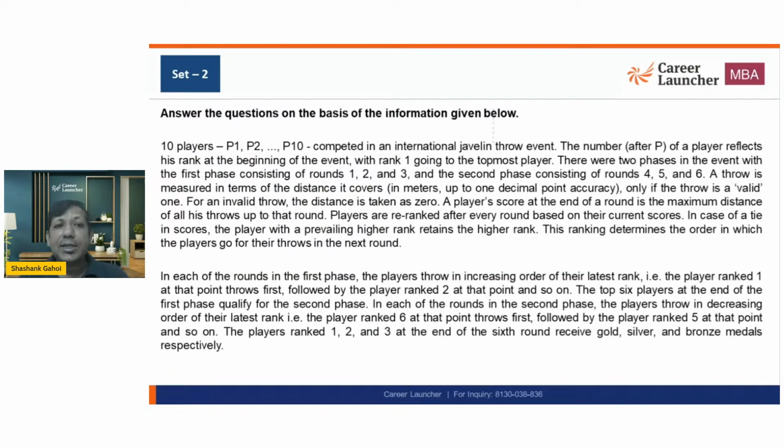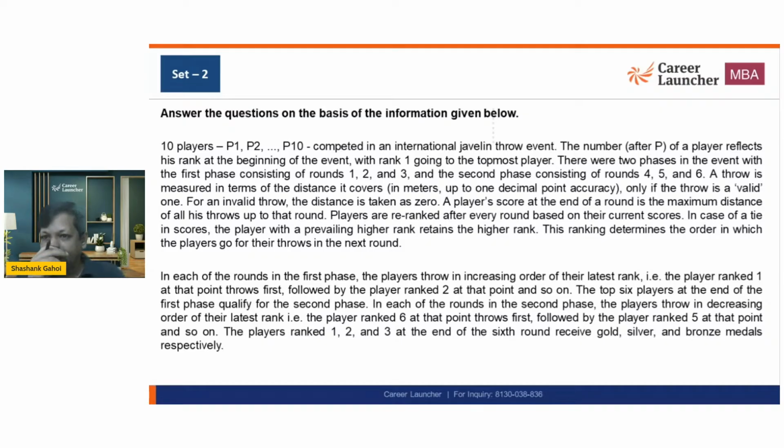Now, let's start the next one. I think this is the most difficult set CAT ever had. 10 players, P1, P2, P3, up to P10, competed in an international javelin throw tournament. And why this is difficult is because the comprehension is extremely difficult. So I will not be solving this set fully. I would be trying to get the answers of all the questions, so I'm just focusing on the options.